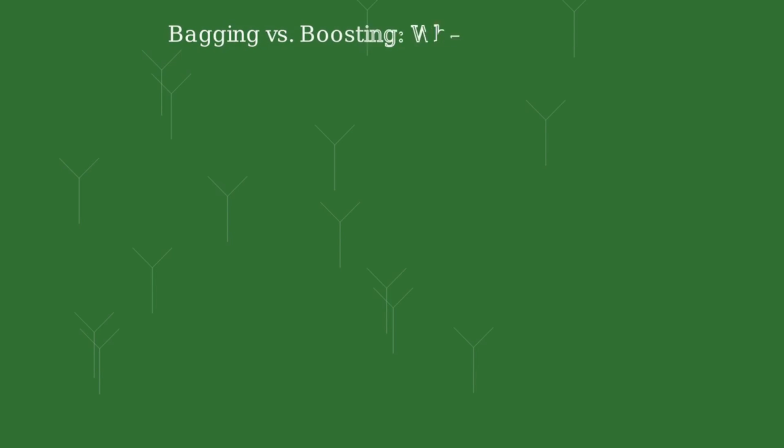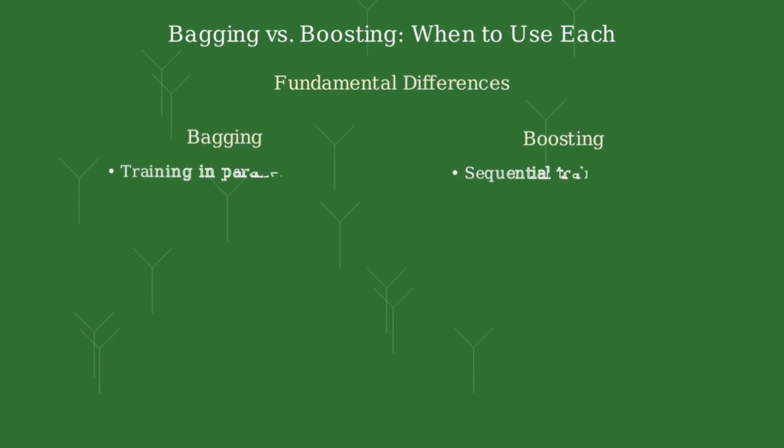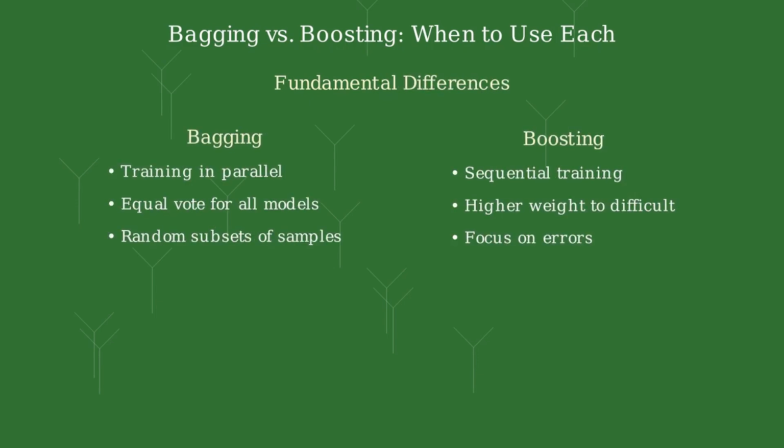Let's compare bagging and boosting to understand when to use each approach. Bagging and boosting differ fundamentally in their approach. Bagging trains models in parallel on random subsets, with each model having equal weight. Boosting trains models sequentially, focusing on errors from previous models.